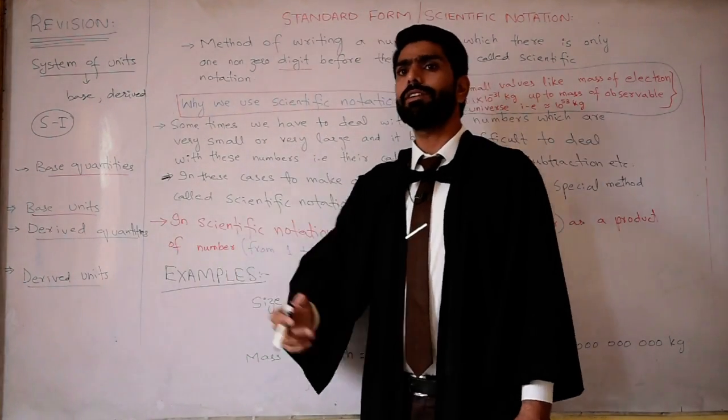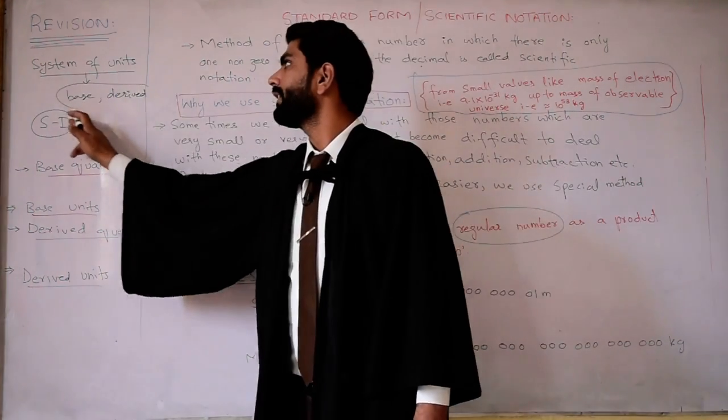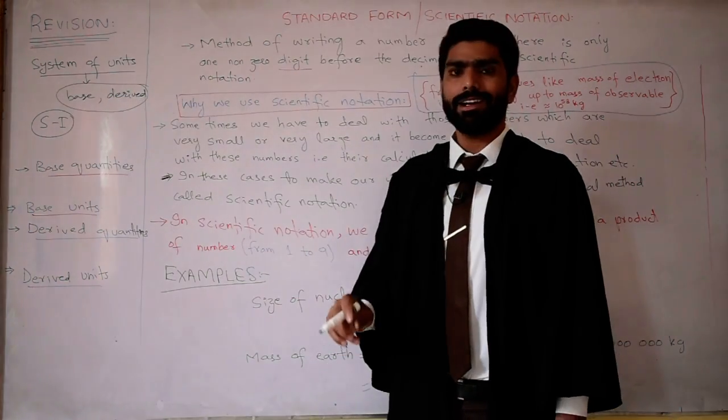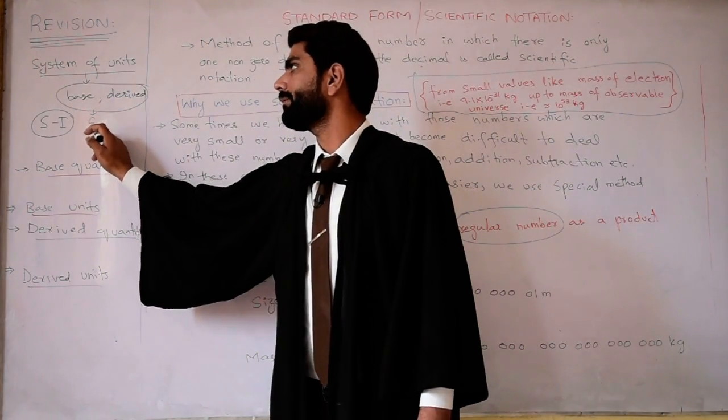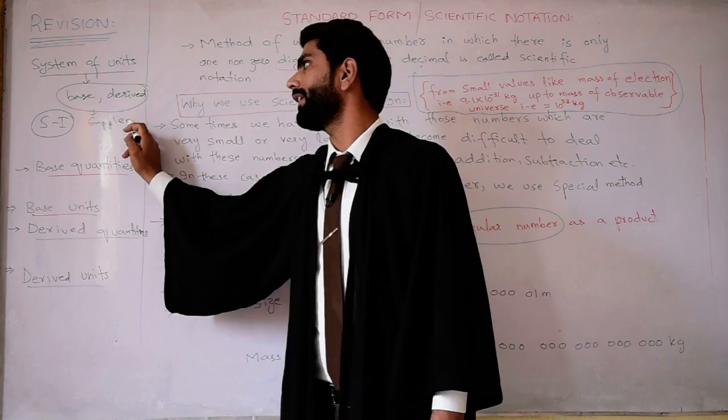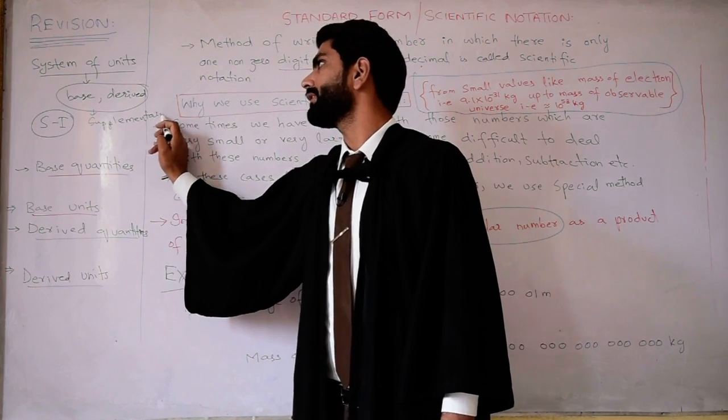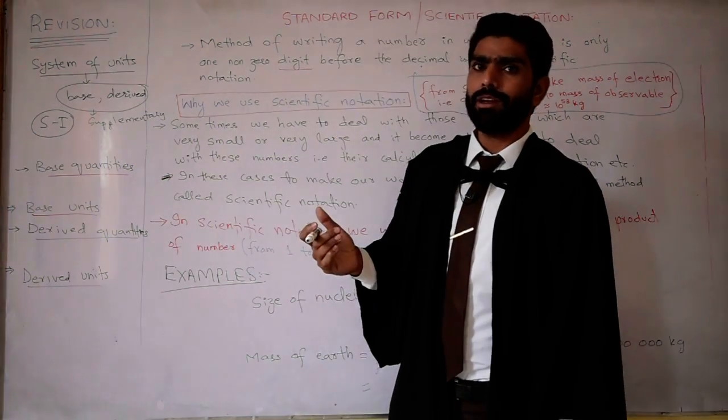In our book of grade 9 we will only discuss about base and derived quantities, and we also know that there are some other quantities like supplementary quantities related to system international of units. So there are also supplementary quantities.